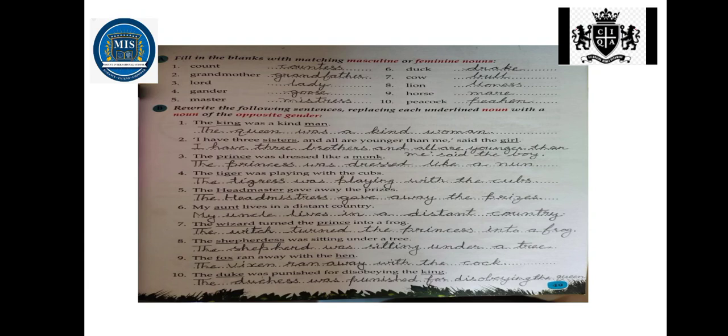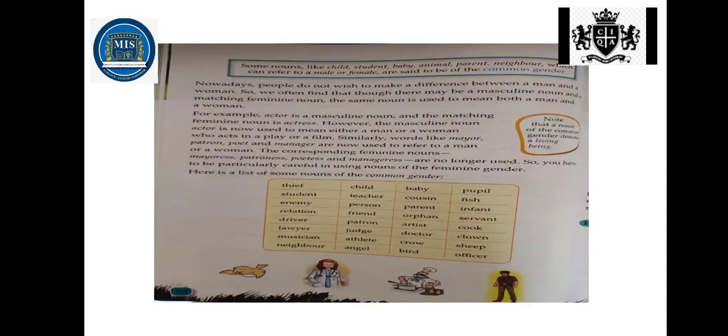Now, exercise B says you have to rewrite the following sentences replacing each underlined noun with the noun of the opposite gender. For example, look at sentence number 1. The king was a kind man. King and man are both underlined nouns. Now you have to write the opposite gender. Opposite gender of king is, yes, queen, and man is woman. Right? So you have to complete this exercise like this.